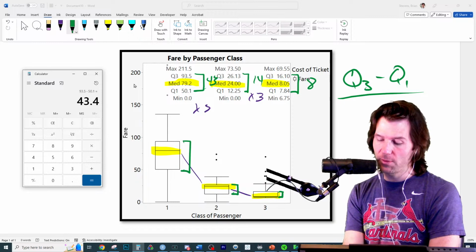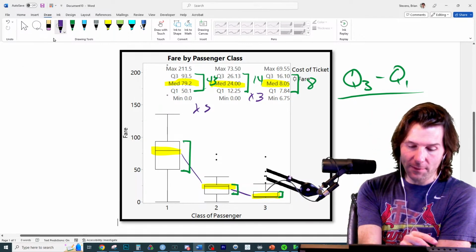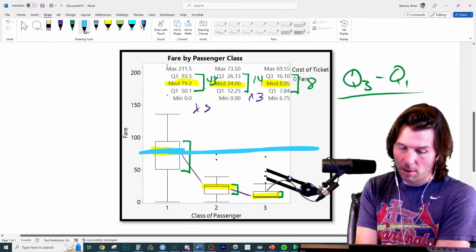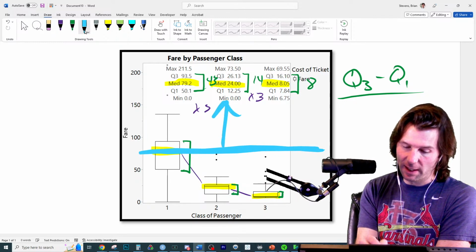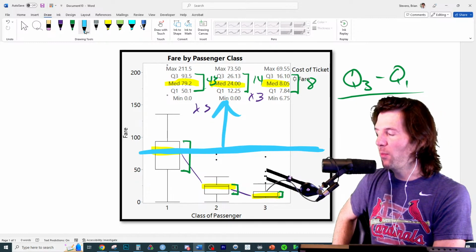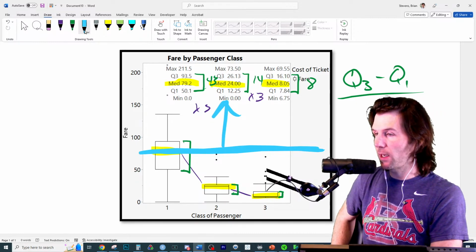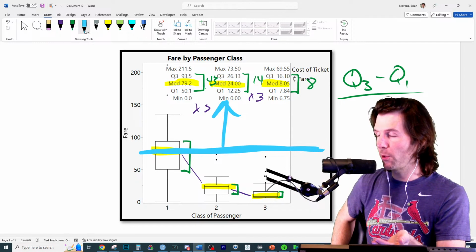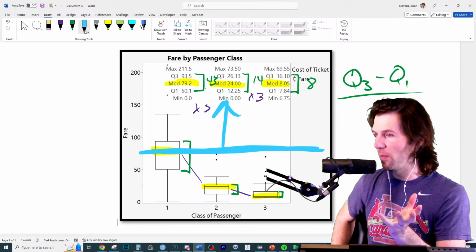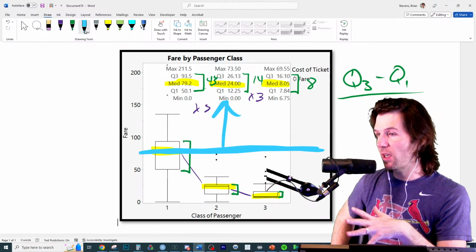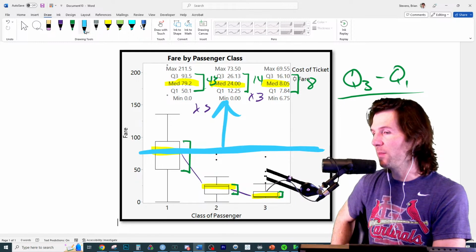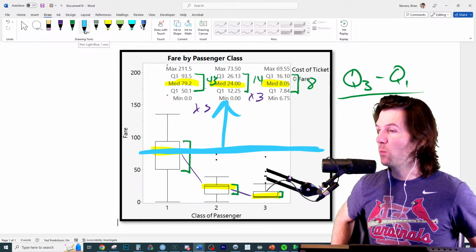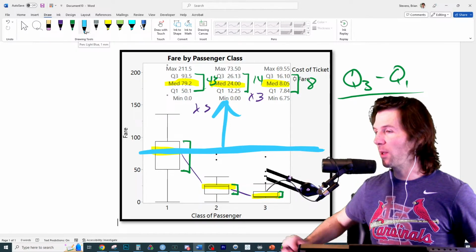Also, interestingly enough, over half of first class, because you could talk about the median that way, paid more than anyone in second and third class. And you can talk about the mins. It's weird that the min for third class is not 0, where the other ones have mins. The maximums of second and third class are below the median of first class, indicating to us that over half of first class paid more than everybody in second and third class on what they paid with this sample.